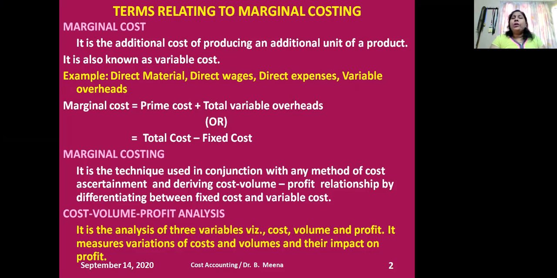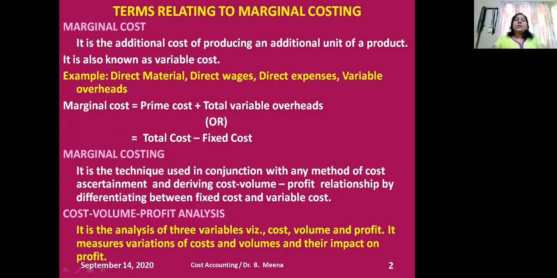If I know the total cost and the fixed cost, but I don't know the variable cost, I can substitute this formula to find the variable cost. What is that? Total cost minus fixed cost, right? Then after knowing the marginal cost, we must know the meaning of marginal costing.